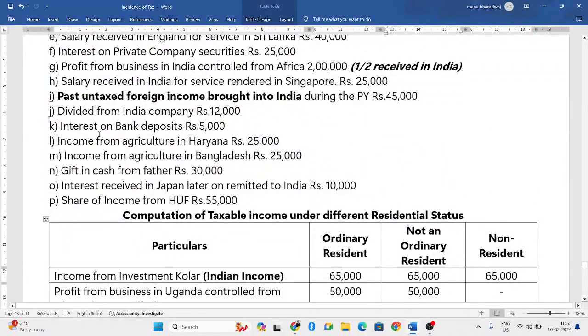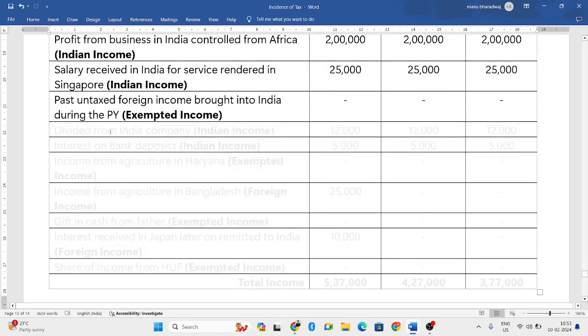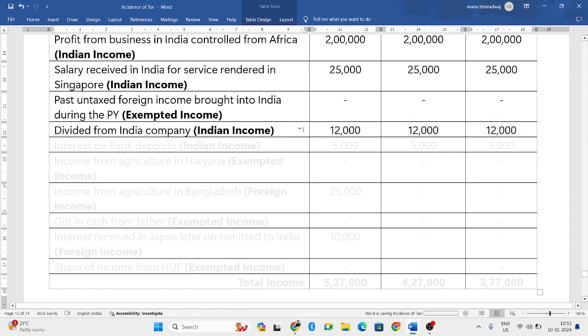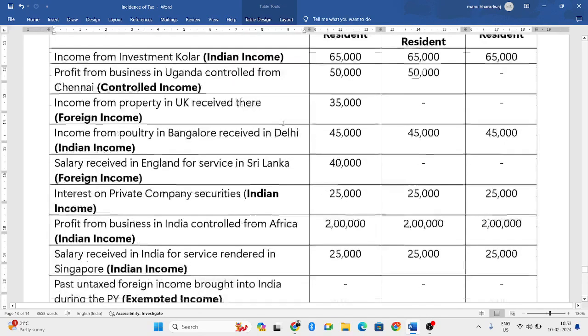Next. Dividend from Indian company. So both the arising aspect and receiving aspect is in India. When both the aspects are in India, we consider it as Indian income. So all the three people will be taxed.